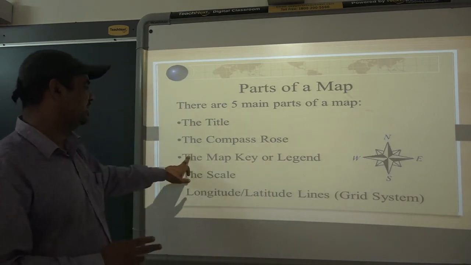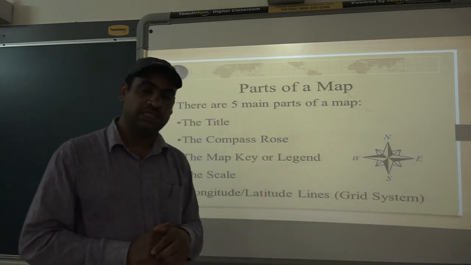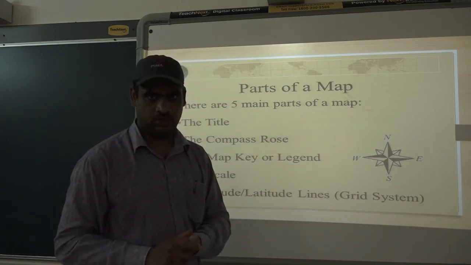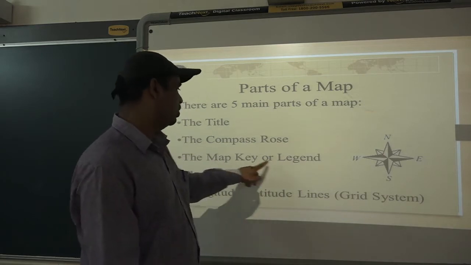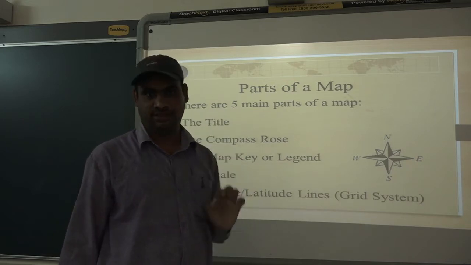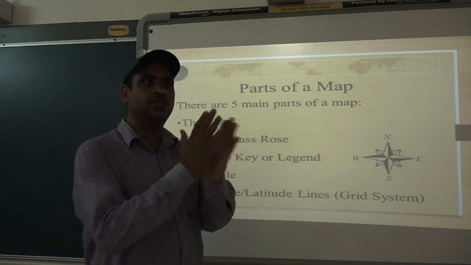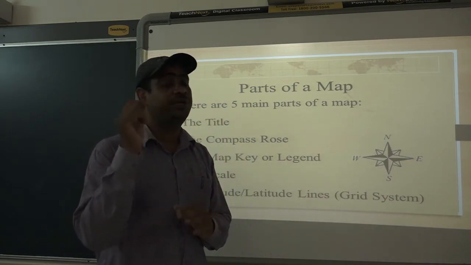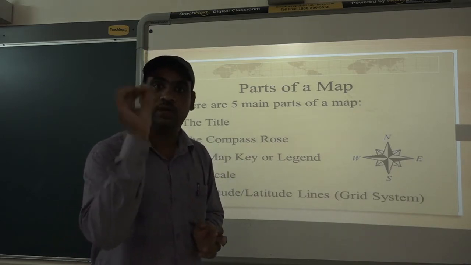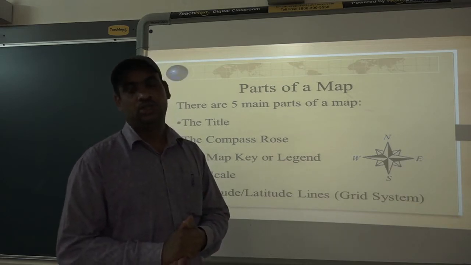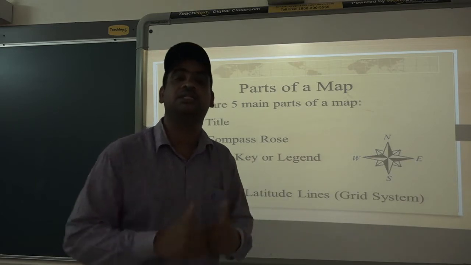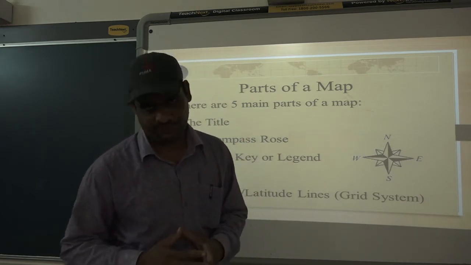Then map key or legend, that is also important. Legend means, for example, if you want to show a state highway, the legend is important. Why? Because whatever is shown on the map, the symbols that are used on the map, have a meaning. So you cannot draw anything on the map. You should know first what is the importance of what.